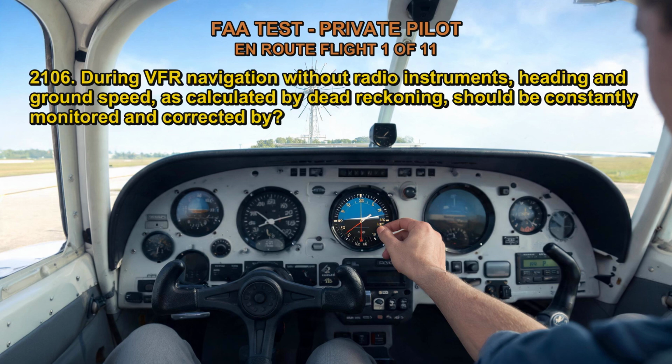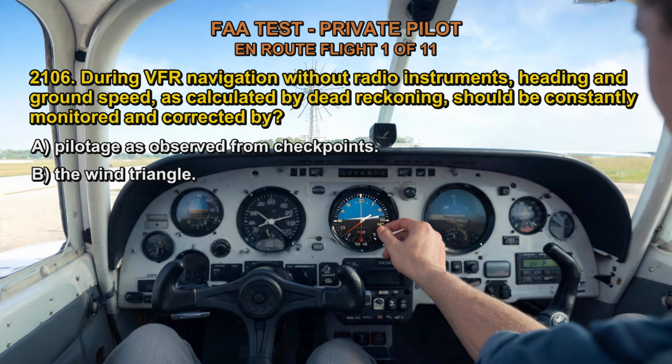2106. During VFR navigation without radio instruments, heading and ground speed, as calculated by dead reckoning, should be constantly monitored and corrected by A. Pilotage as observed from checkpoints. B. The wind triangle. C. Wet compass and the ground speed indicator.